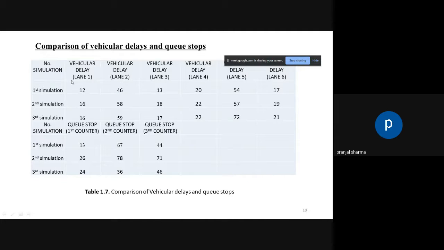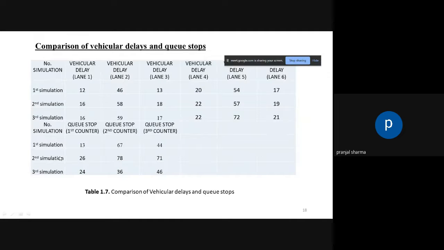So here we can see that in all three simulations there is not so much variation in vehicular delays. But if we look at queue stops in the first simulation, when our data was real data from the field, we got values 13, 16, 7 and 44 on each counter.